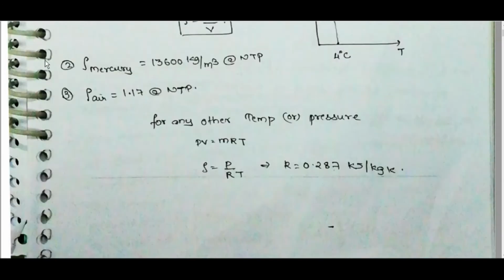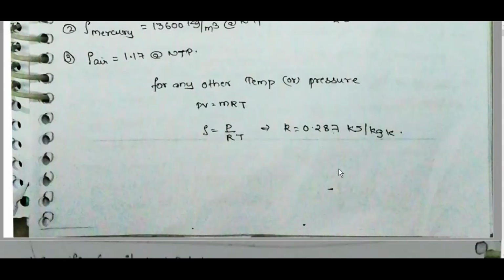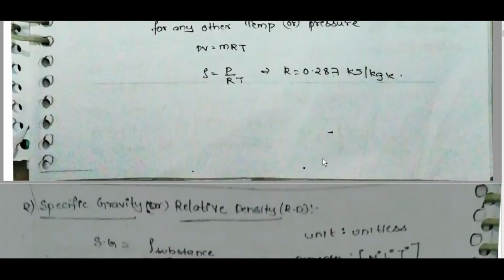Rho mercury is equal to 13,600 kg per meter cube at NTP. Rho air is equal to 1.17 at NTP. For any other temperature or pressure, PV is equal to mRT, rho is equal to P by RT, R is equal to 0.287 kilojoule per kg per Kelvin. This is for air.